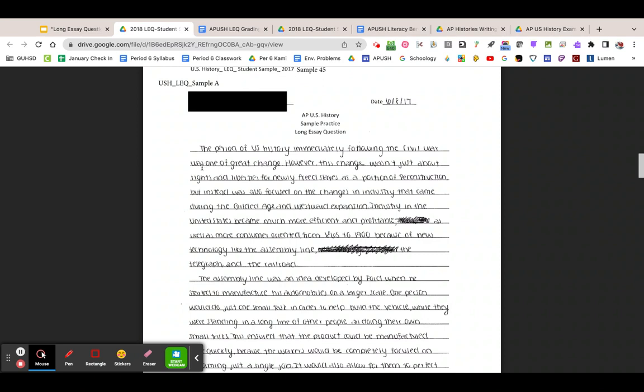So this may affirm some of your feelings about your writing skills, and you might go, "Wow, this person got a point for contextualization, yet they only wrote 3 sentences. I know I can do at least 6 sentences, and it's more complex than that." And hopefully, that'll give you a little more confidence about your writing skills.